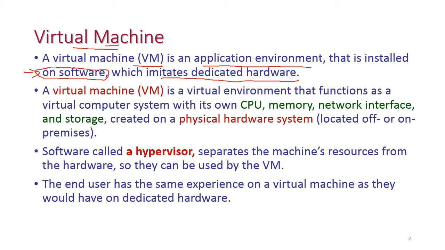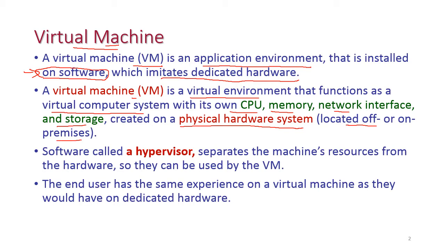A virtual machine is a virtual environment that functions as a virtual computer system with its own CPU, memory, network interfaces and storage. And the virtual machine is created on a physical hardware system, which may be located on premises or off premises.